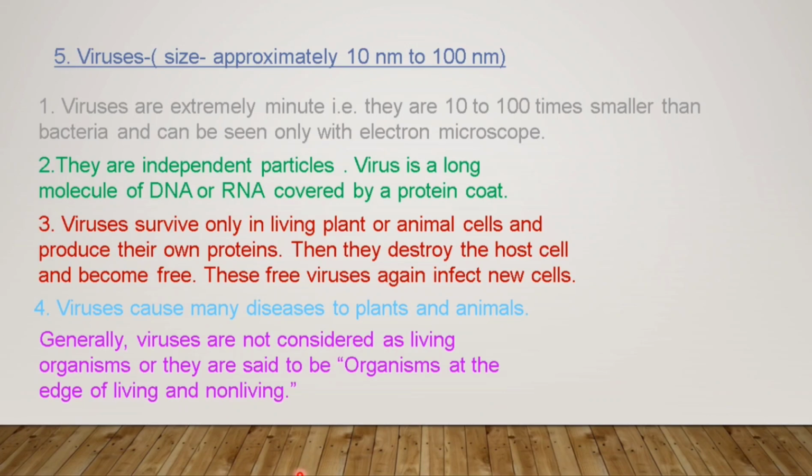They are said to be organisms at the edge of living and non-living, which means that they are neither considered as living nor considered as non-living organisms. So they are on the edge of both living and non-living organisms. That is why in the start, in the classification of microbes, viruses were not mentioned.